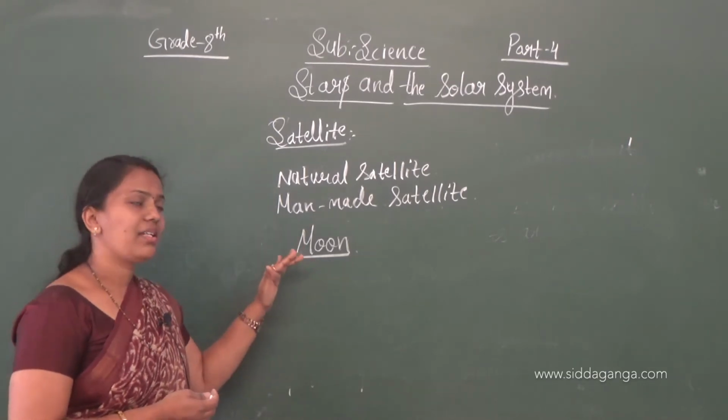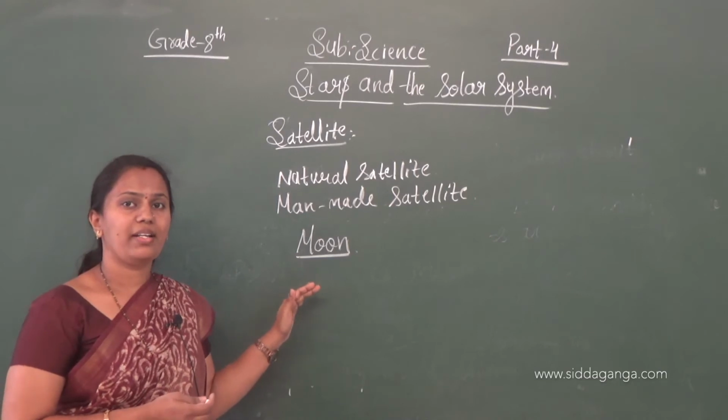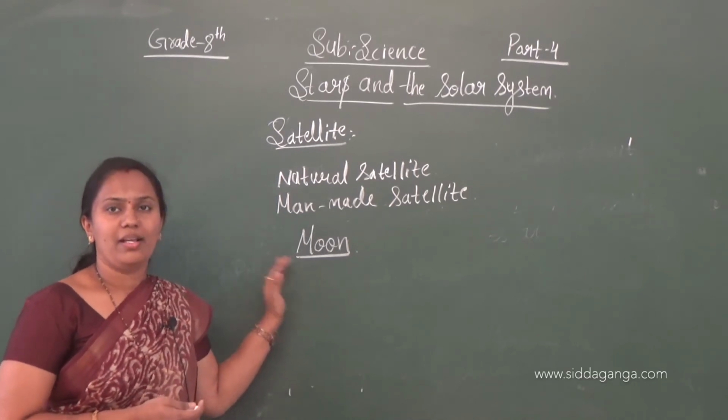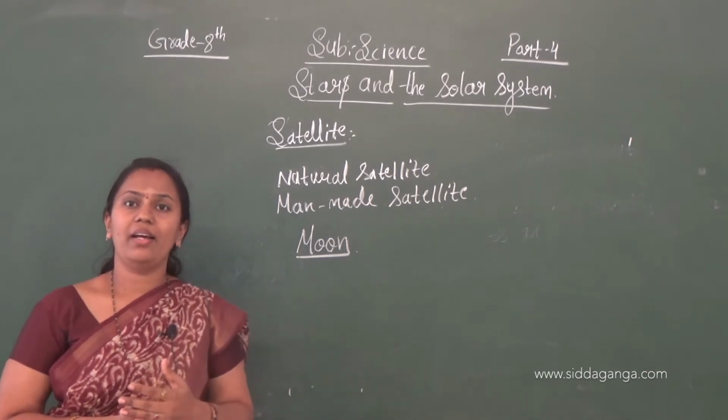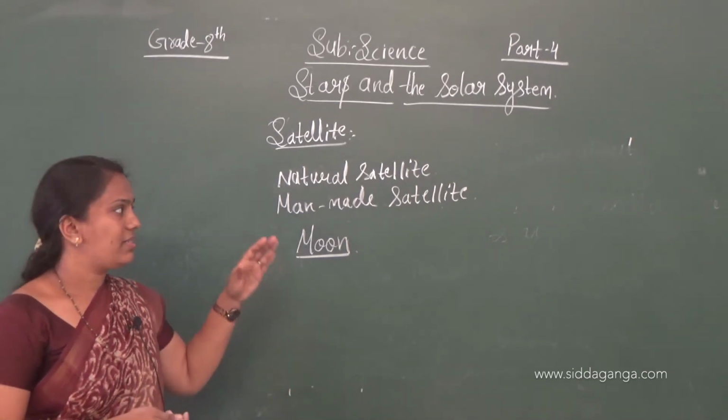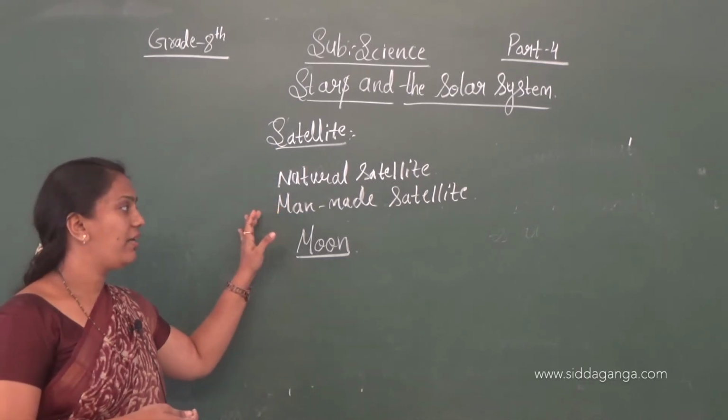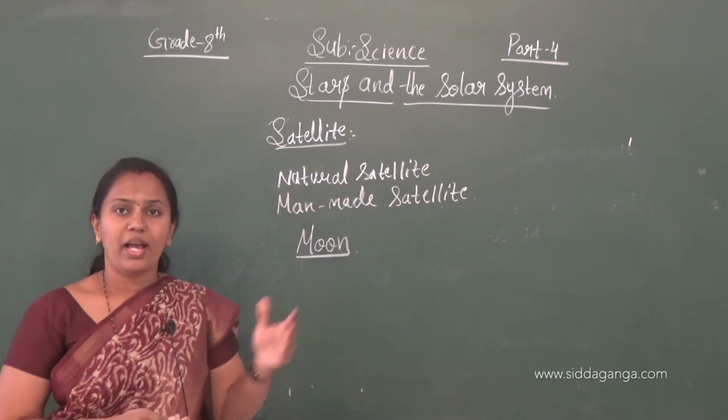Our Earth has a natural satellite called the moon. The moon revolves around the Earth, giving light in the night time. So this is about satellites. Further information we will study afterwards.